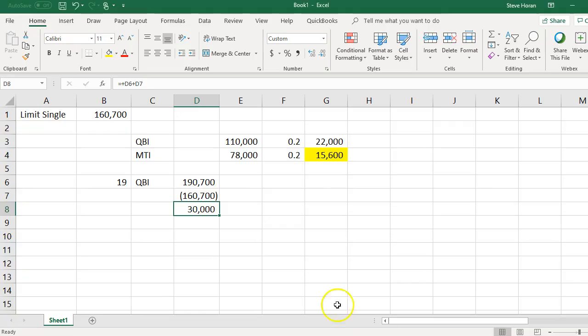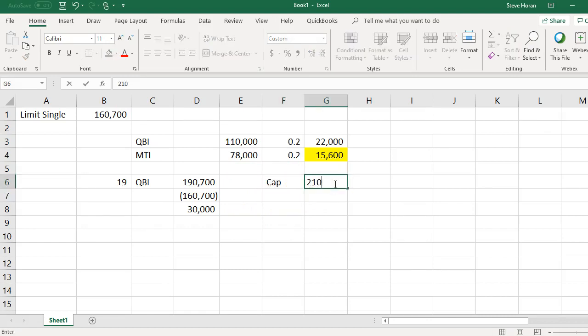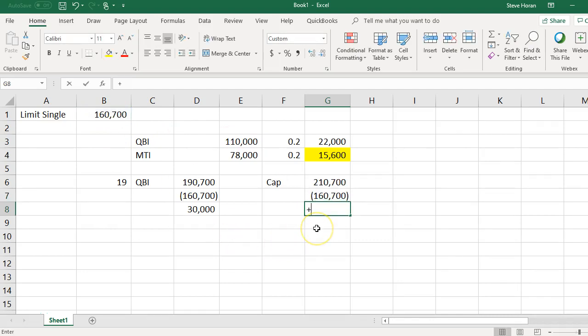But let me go back to the Excel. His limit as a single person is $160,700. However, there is a cap on QBI of $210,700. So I'm going to put in the cap, and that is $210,700. That's the most QBI that you can have, depending on what your tax bracket is, as the high wealth individual. So the difference between that cap and the single limit of $160,700 is $50,000. I just wanted you to see that.